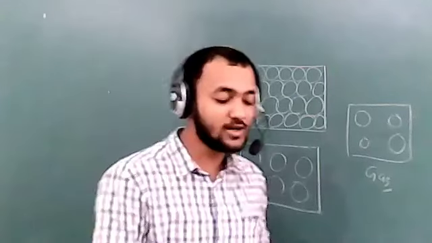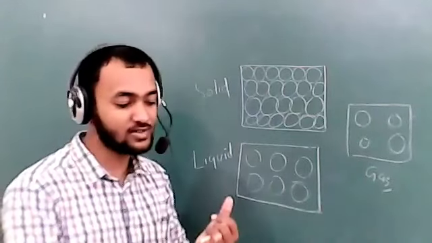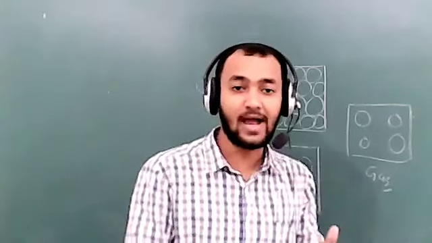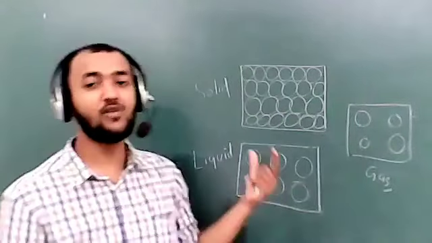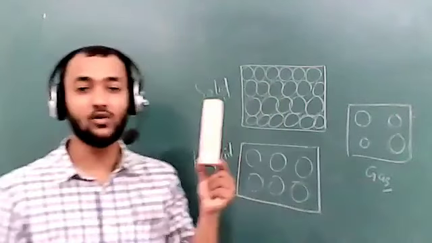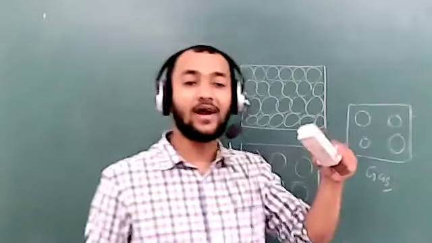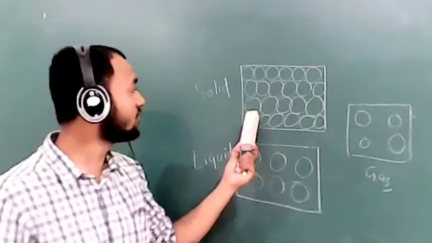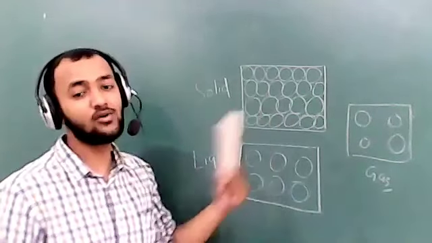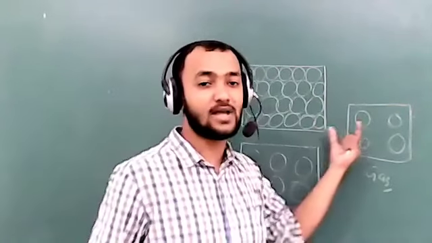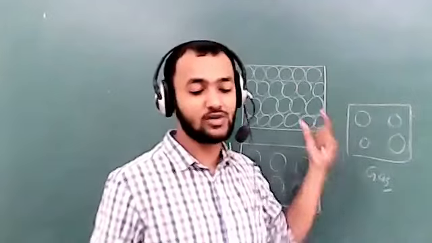So the properties of solid are fixed size and shape. They are hard and rigid. They have a definite volume. If the volume of this duster is 30 cubic centimeters, it will remain 30 cubic centimeters. And it does not flow. Why does it not flow? Because molecules are tightly packed, closely packed to each other.